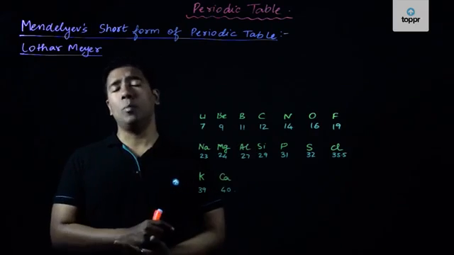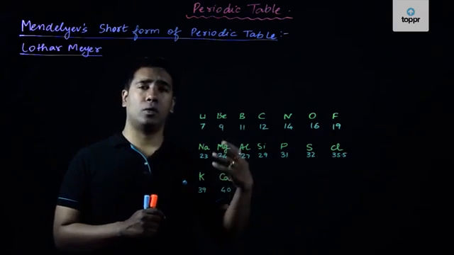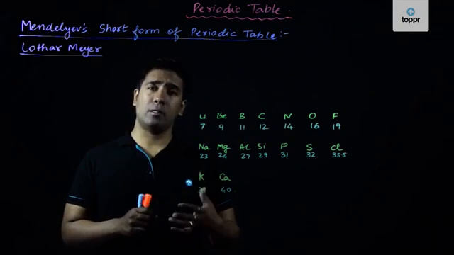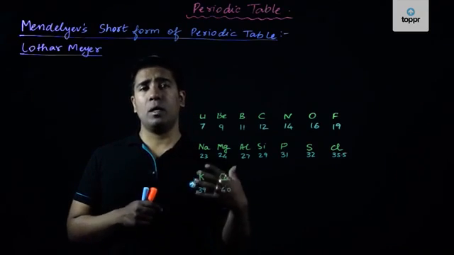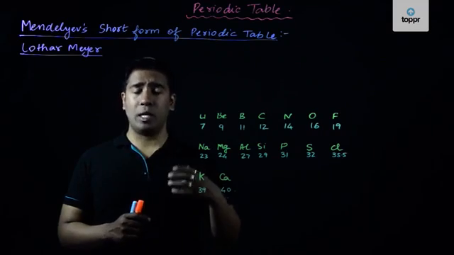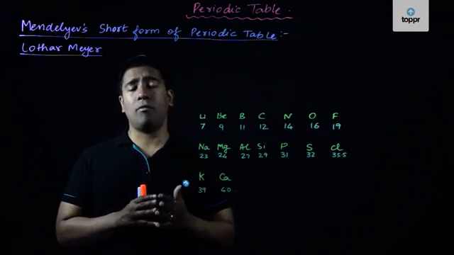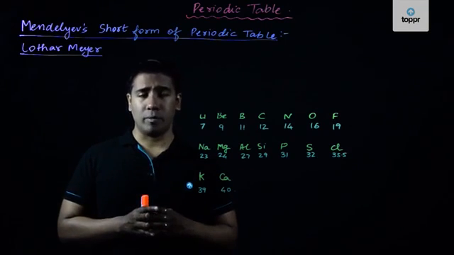There were some elements which had lesser atomic weights, however, those were placed in the periodic table after elements which had greater atomic weights. So he broke his own law of arranging the elements in terms of increasing atomic weights.